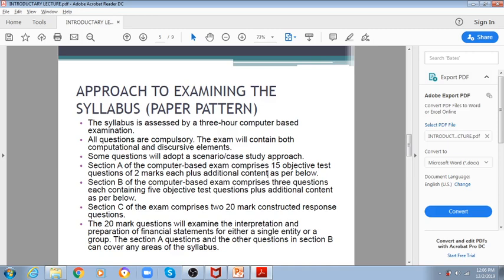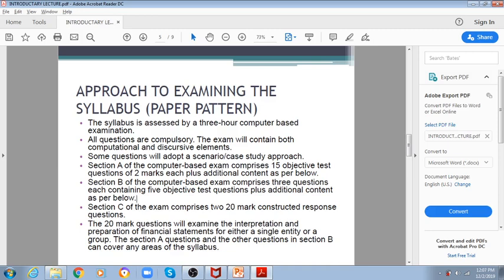Now section B of the computer based exam comprises 3 questions, each containing 5 objective test questions, plus additional content as per below. It would also be MCQ based, which means the MCQs will be covering 60 marks overall. It would be objective test questions obviously, but there would be some scenarios.